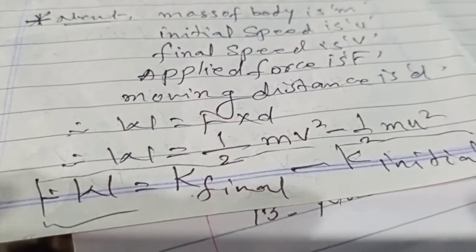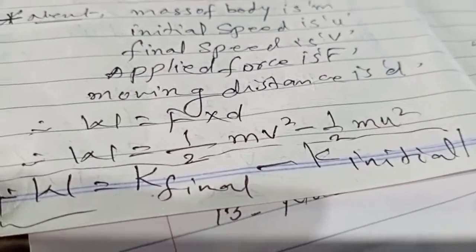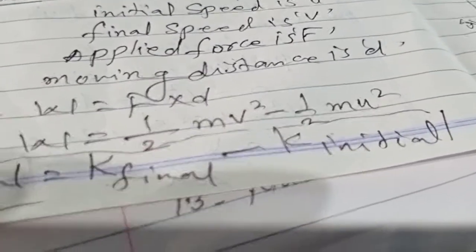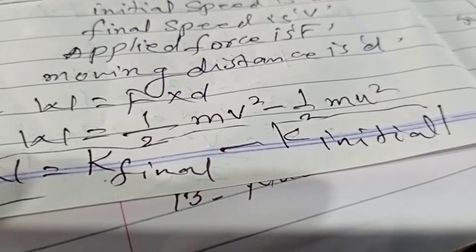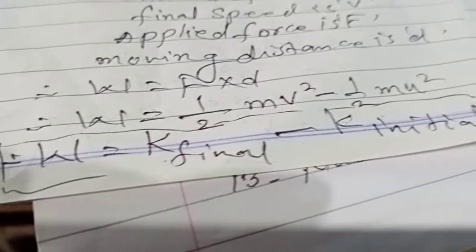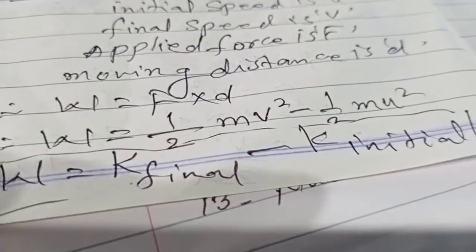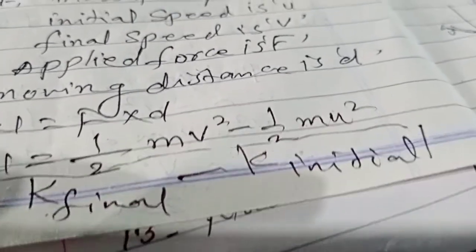W is always the change in kinetic energy: final kinetic energy minus initial kinetic energy, 1 by 2 mv square minus 1 by 2 mu square. K final minus K initial. This is the work energy theorem, very important, used in numericals also.